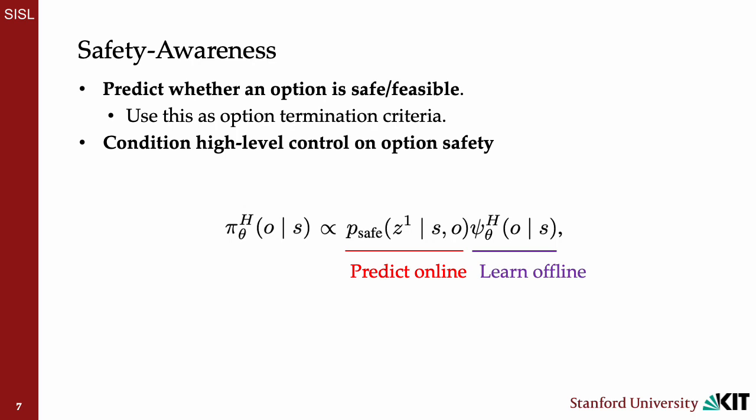We augment hierarchical imitation learning with a safety awareness layer that predicts whether an option is safe or feasible online. We can use these predictions first as option termination criteria to pass back control from the primitives to the high-level controller, but also to condition that high-level controller on option safety. This augmented formulation allows for the integration of many other tools that exist for predicting controller safety.